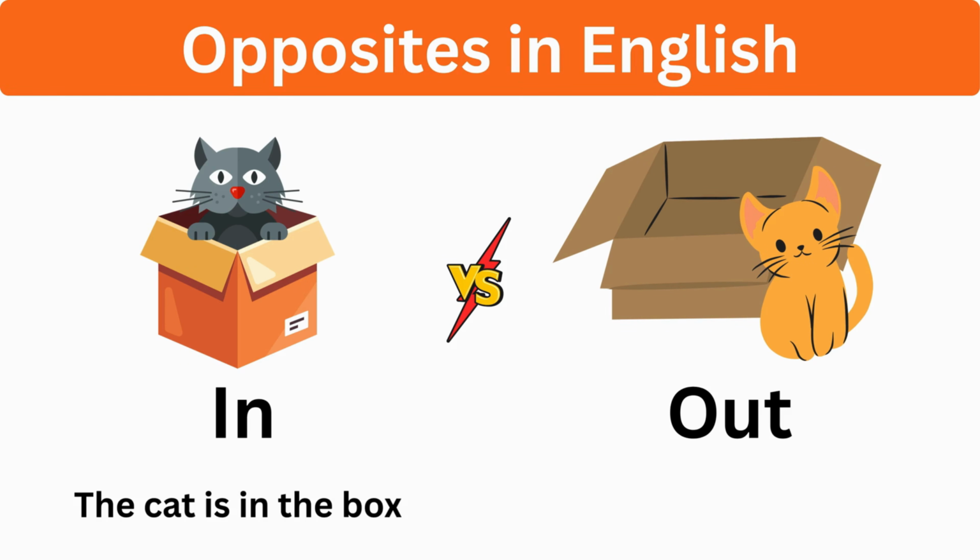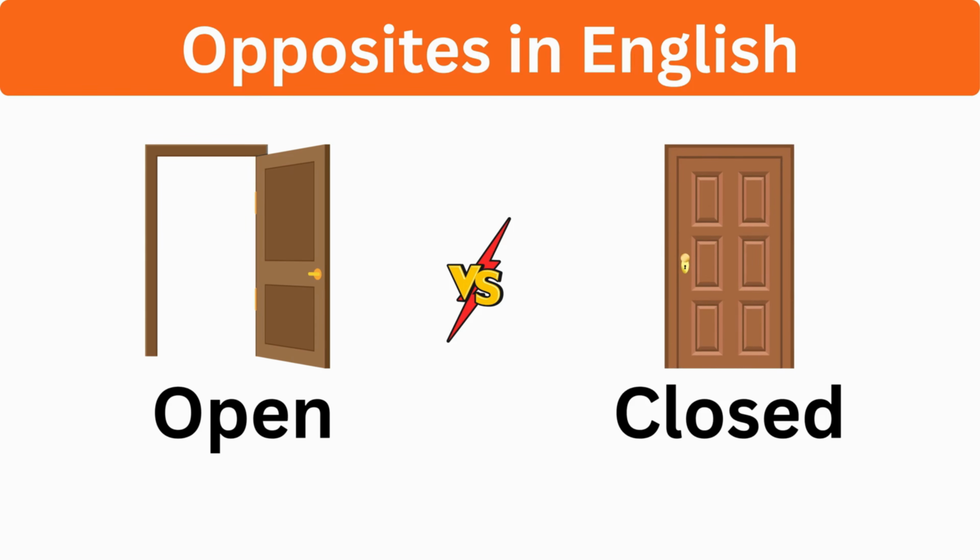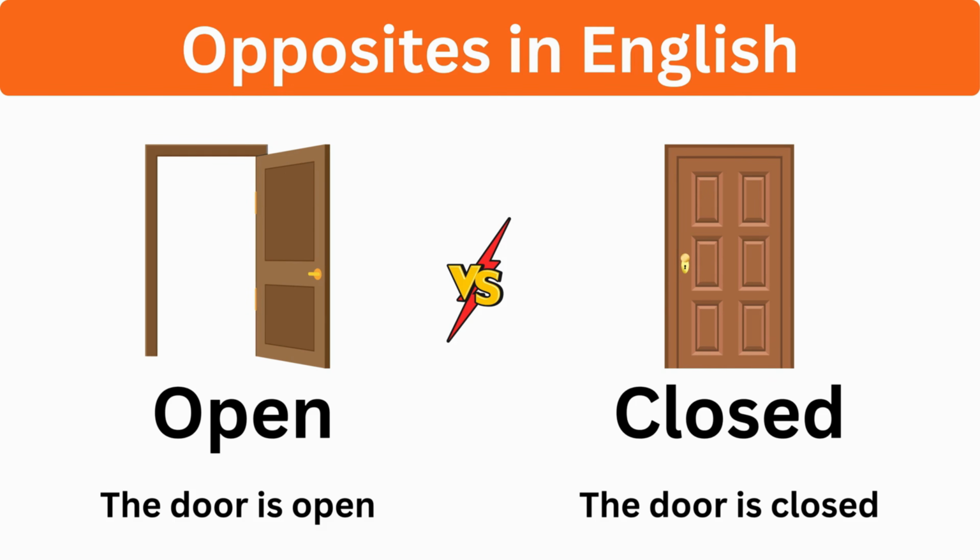In, out. The cat is in the box. The cat is out of the box. Open, closed. The door is open. The door is closed.